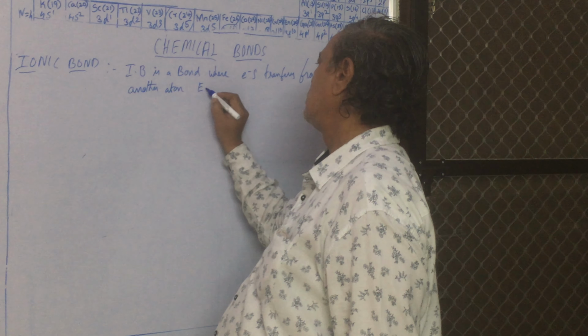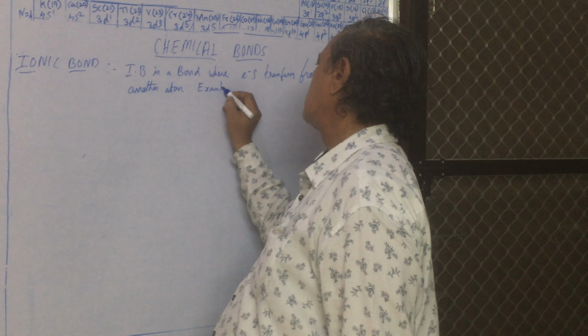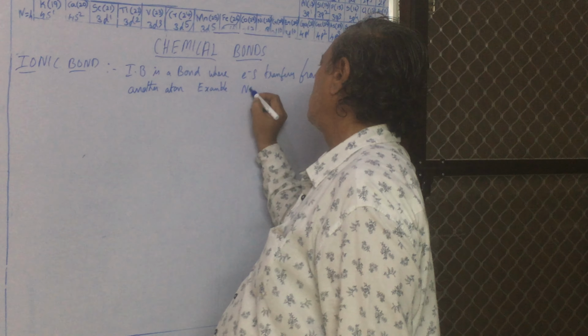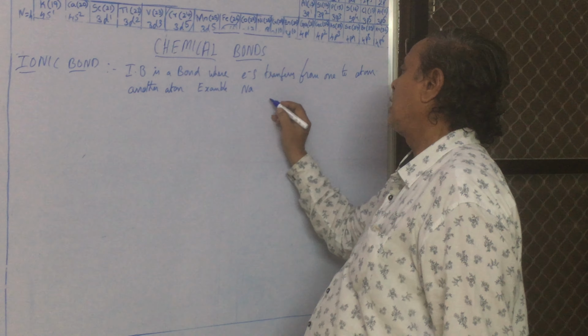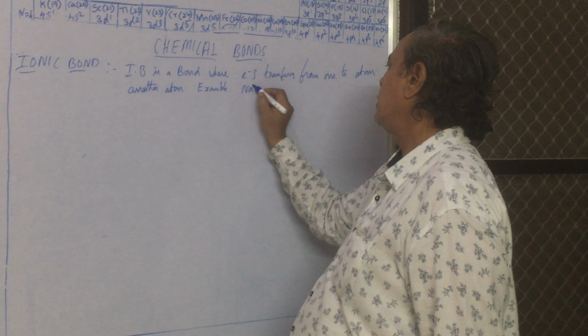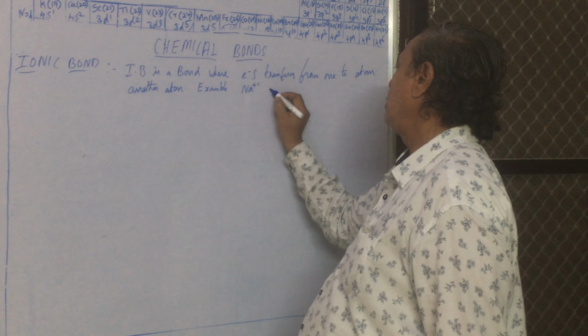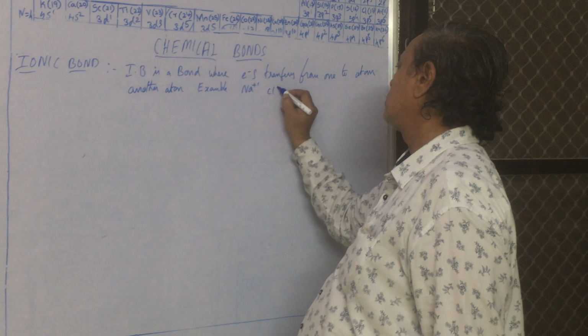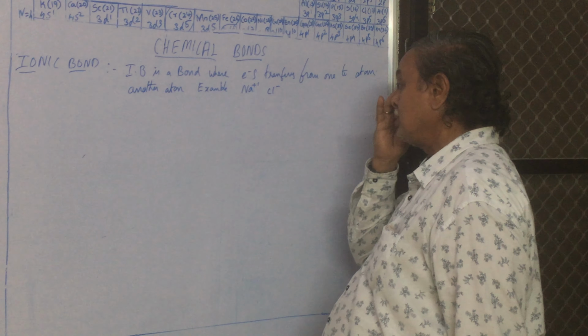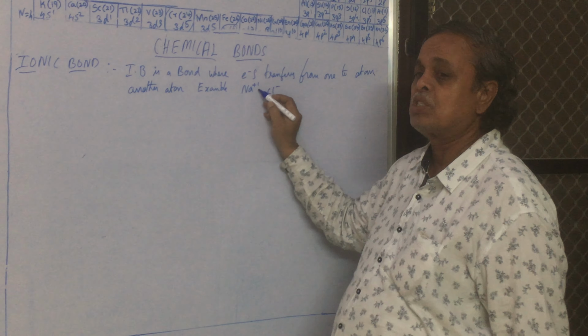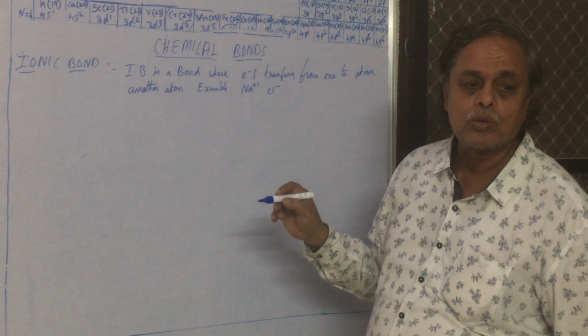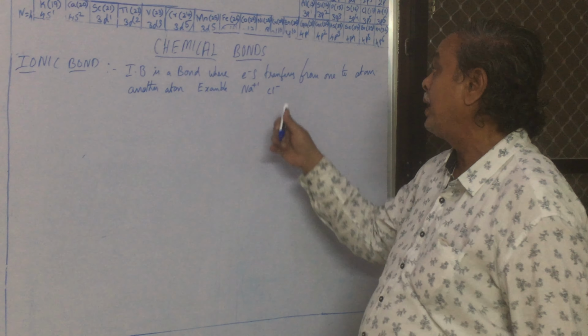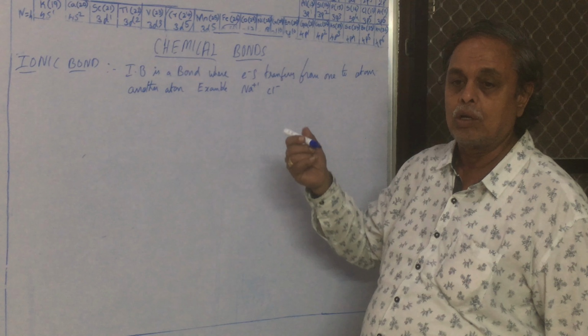Example: sodium. Sodium can give +1. Chlorine wants 1, so chlorine is minus. Plus means it loses its electron. Minus means it gains its electron.